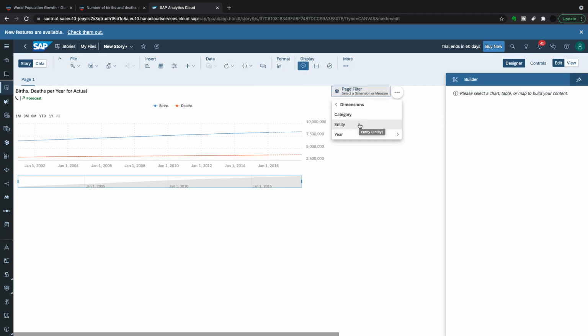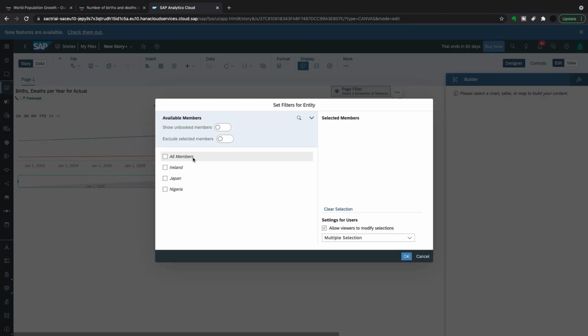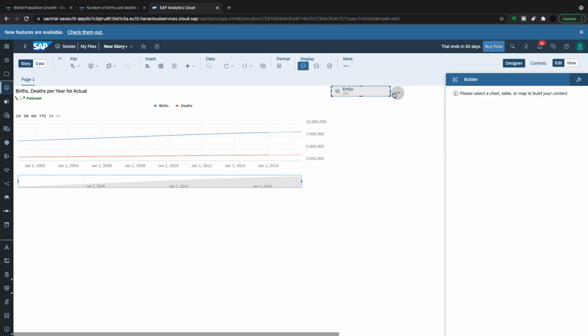And I'm going to filter this on entity, which in our world in data, you've got countries, you've got regions, and you've got slices of the world, which they're tracking population, births and deaths on. So that's why they call it entity. So I'm going to do all members, and people can do multiple selections if they want. So that's grand. So I've got my entity down here.